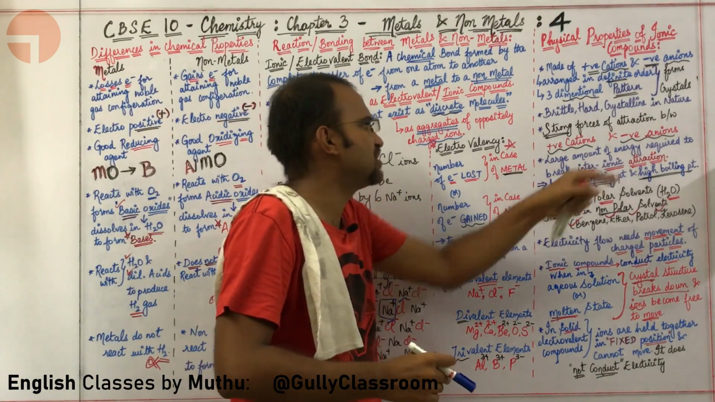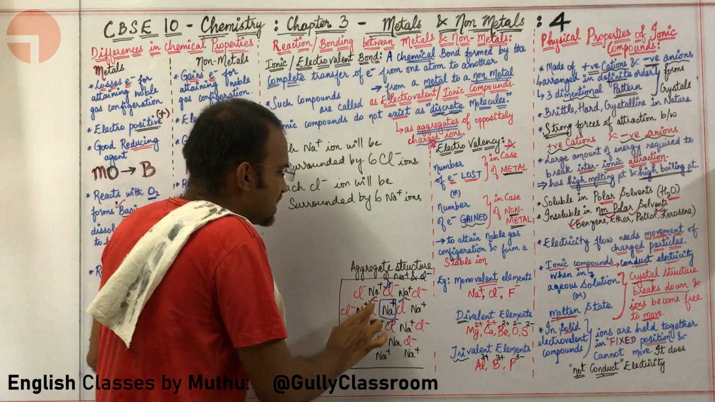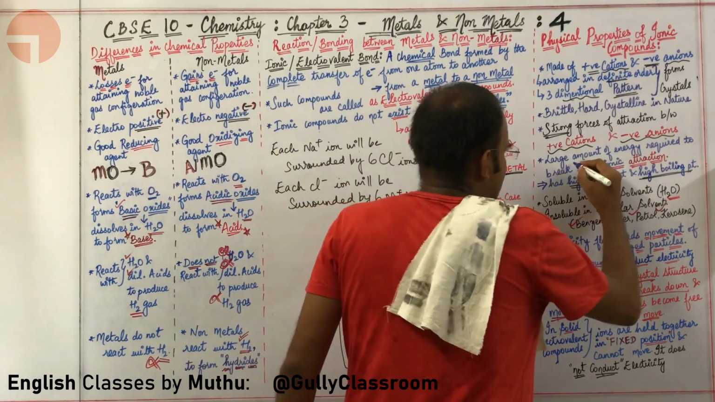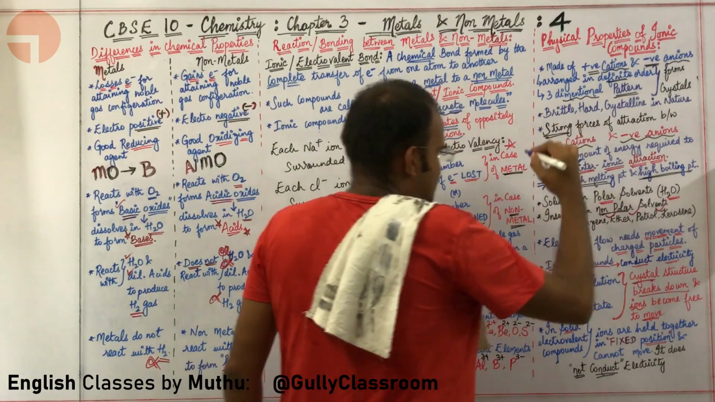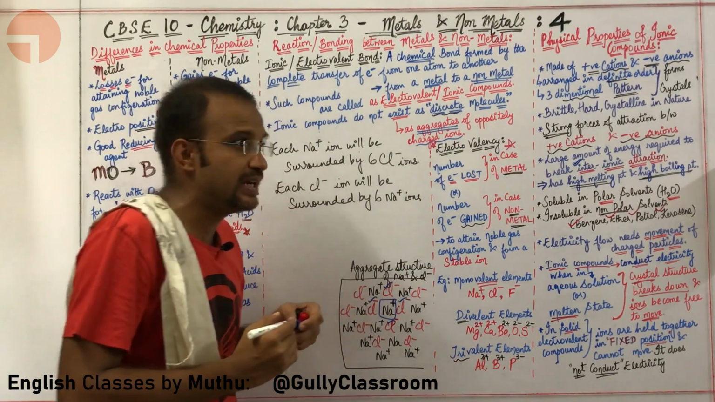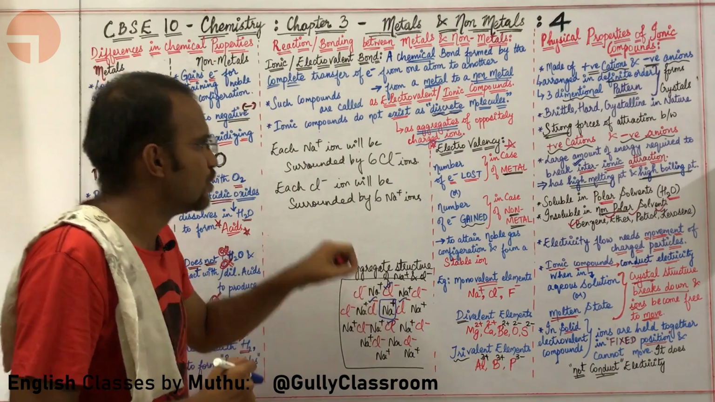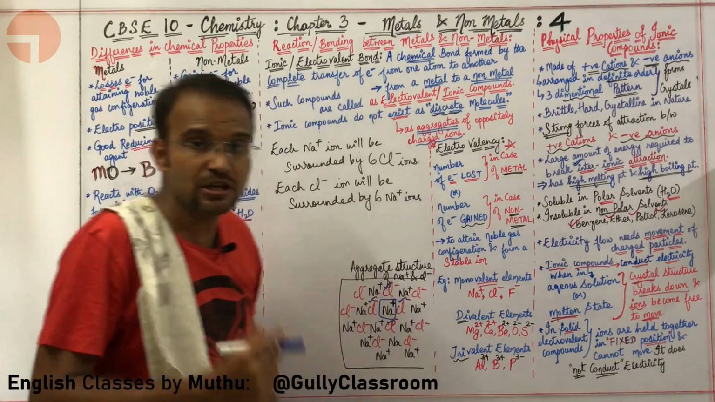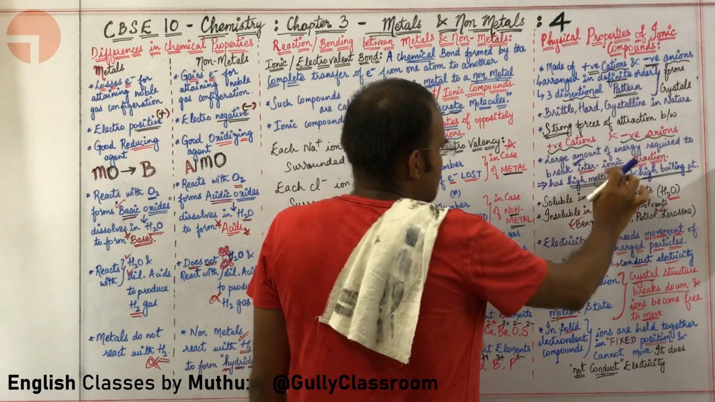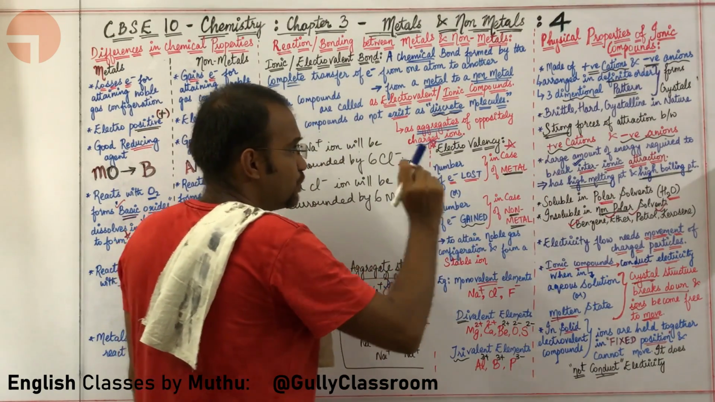To break this interionic attraction, these ions, in between them... what is the meaning of the word inter? Wherever the word inter is coming, it means in between. So in between Na+ and Cl-, there is a very strong force of interionic attraction. So you need to give a lot of energy to break this very strong interionic attraction.